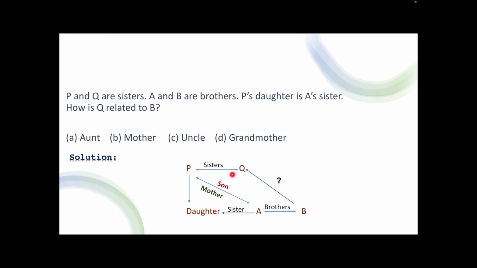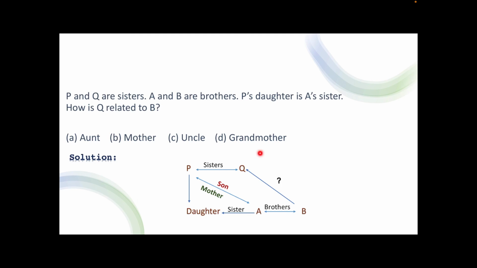Here if you see, I have already done one. P, Q sisters, here A and B are brothers. Now it says P's daughter is A's sister. A has a sister here, right? This girl, but she is daughter of P. If this girl's mother is P, so you can say that P is mother of A and B also. That means they are her sons, right? Now, since Q is sister of P, she will be aunt for all the 3 kids. So, the relation of Q and B will be of aunt and nephew.